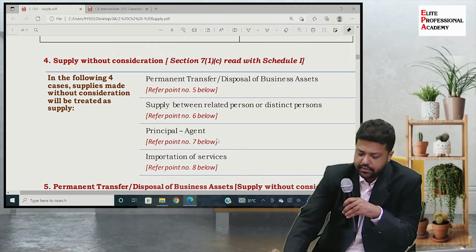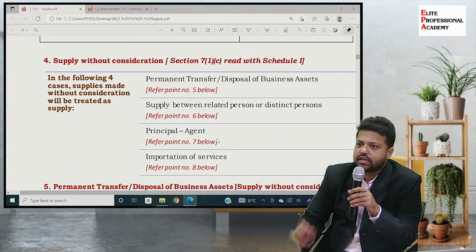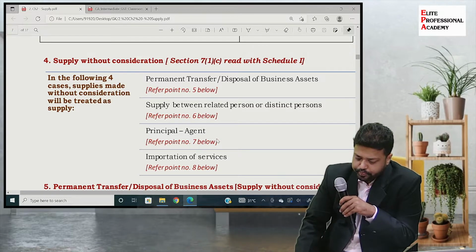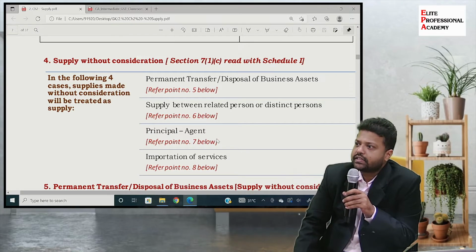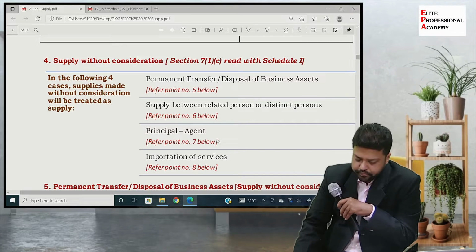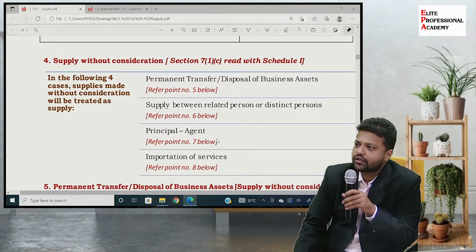Second is supply between related persons or distinct persons. Third is transactions between principal and agent. And fourth is importation of services.